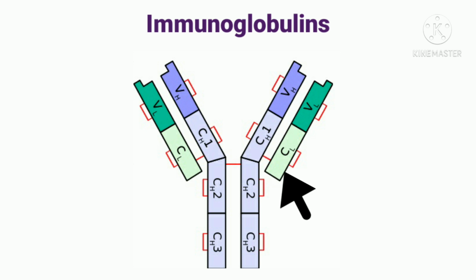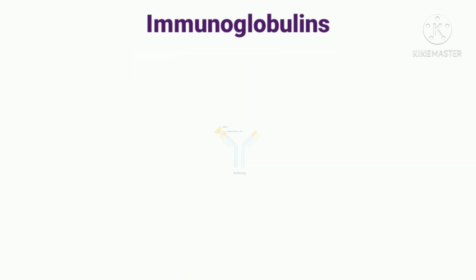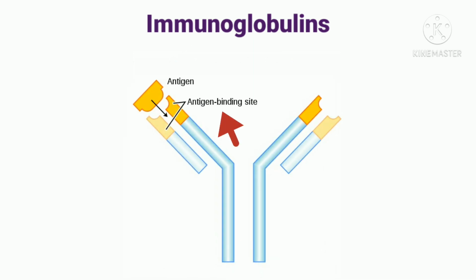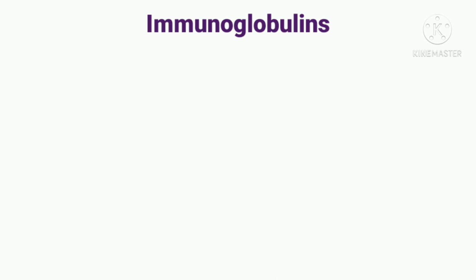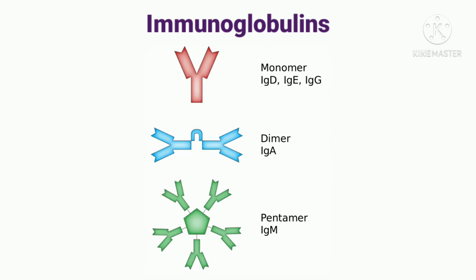The smaller chains are called light chains and the larger chains are called heavy chains. The antigen combining site of the molecule is at its amino terminus, which is composed of both light and heavy chains. There are 5 separate classes of immunoglobulins. They are IgG, IgM, IgA, IgD, and IgE.